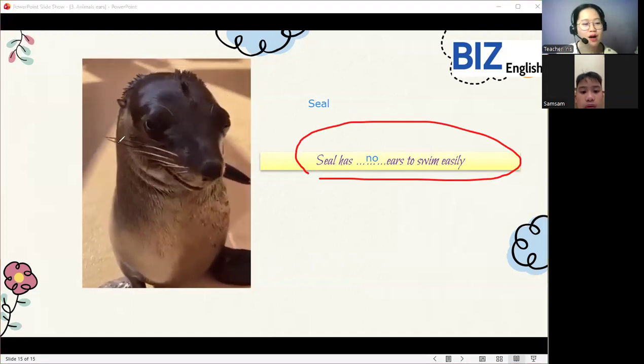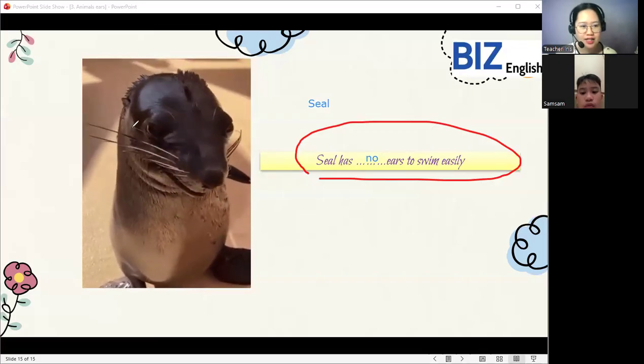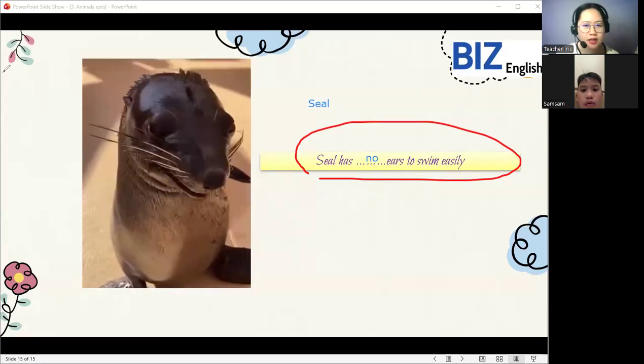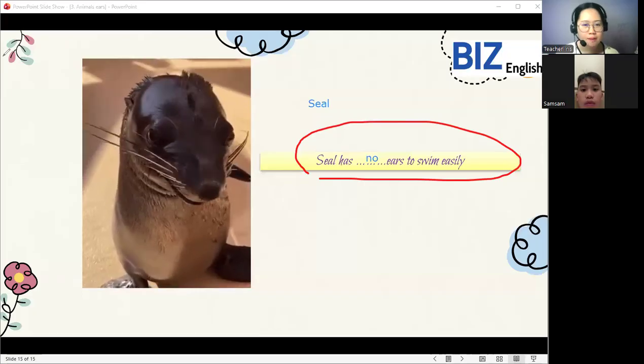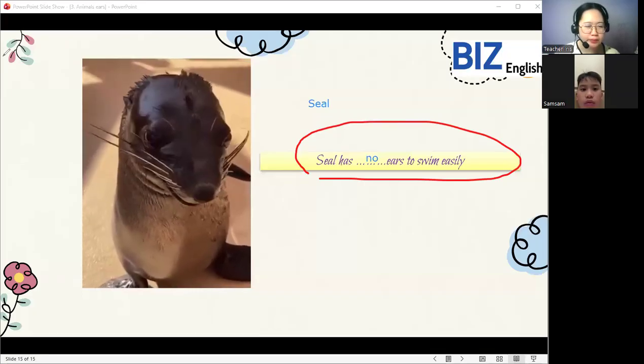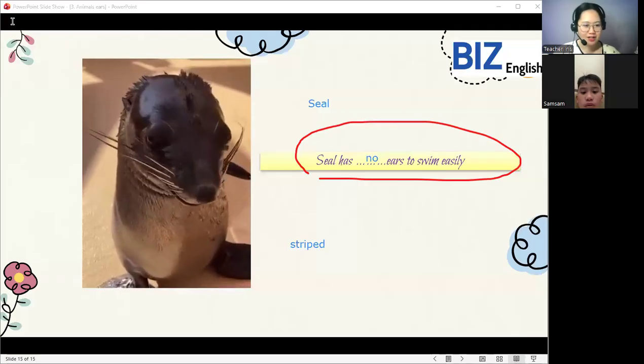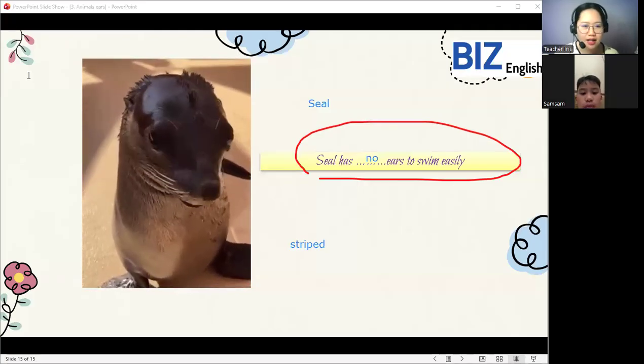Very good for answering this activity. I can see that you understood the different types of ears that animals have. This will be the end of our lesson for today. I can see that you really understood our lesson. However, I noticed that you forgot the words stripe and pointed.